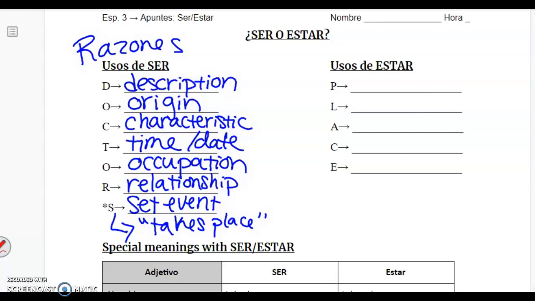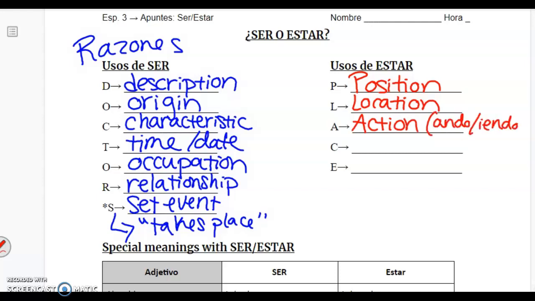Entonces, los usos de estar. When do we use estar? Típicamente, P significa position. Where is something placed? Está en la mesa. It's on the table. L for location. Location is a little bit bigger. Estoy en Wisconsin. I am in Wisconsin. A is for action. In parentheses, you can put ando, yendo. We'll go through the progressives in a little bit. But anytime you're saying what someone is doing, then you will use estar.